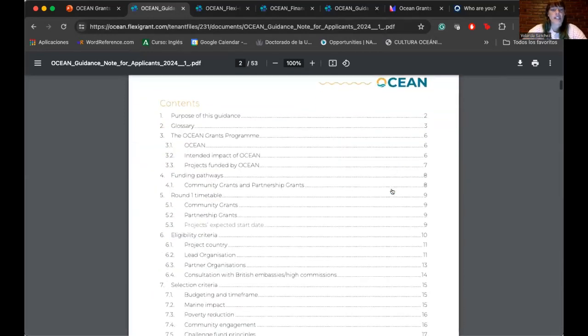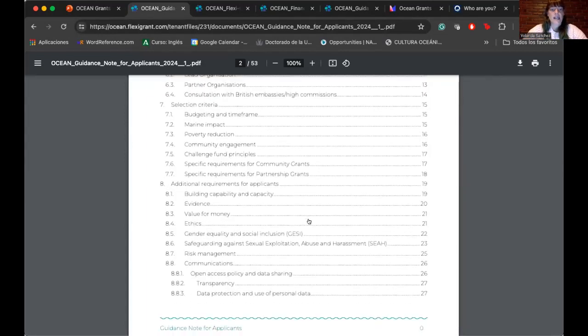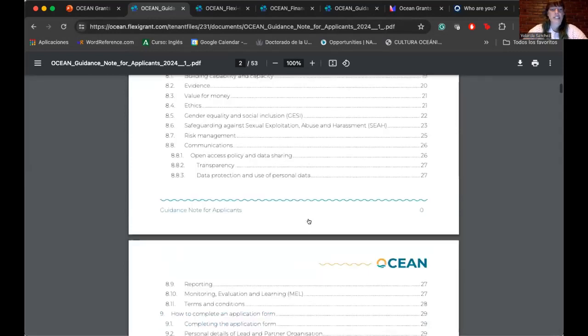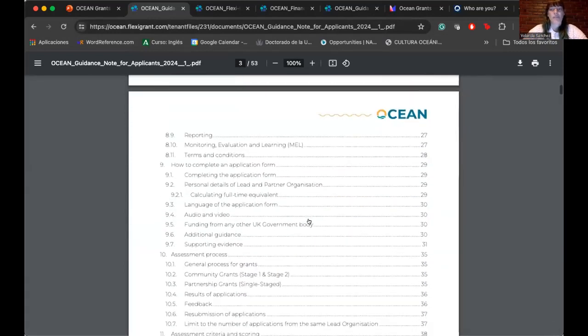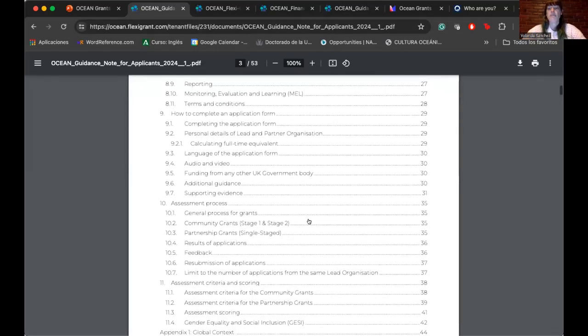You can find here in the summary most of the information that you will need to know about eligibility criteria, selection criteria, what topics you can apply, that you can use in your projects, and what other requirements are important for us to keep in mind when you write your project, and how to report, how the evaluation of the project and the report is going to be, and all that kind of information that is going to be so useful to understand how to do your best application.